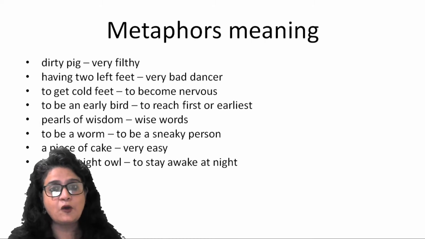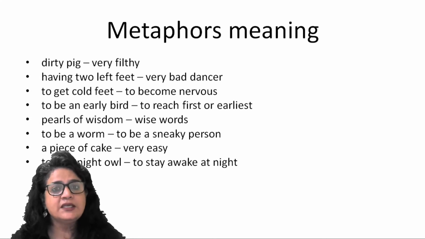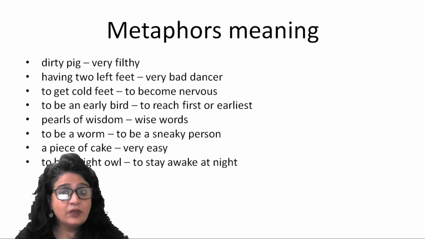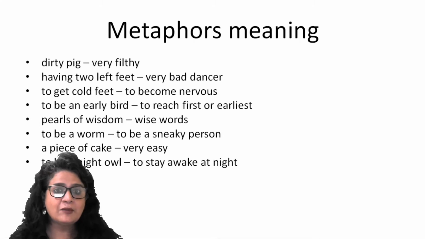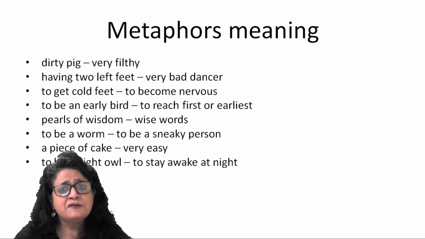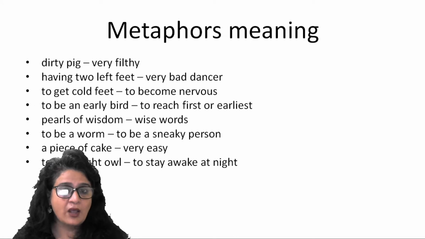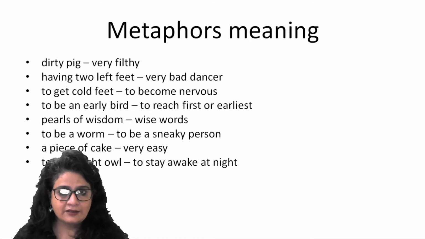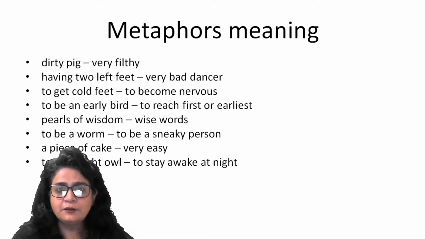Alright, so when you call somebody a night owl, that means that person stays awake at night for very long, right? So he possibly sleeps in the wee hours of the morning or very late at night, right? So we say in Hindi also, वो तो उल्लू है, right? So that way, ullu is also a metaphor which is used for a person who is dumb, who is not very bright, who is not very intellectually advanced. At the same time, ullu also means a person who stays awake at night, as an owl does. Alright? So these are metaphors.